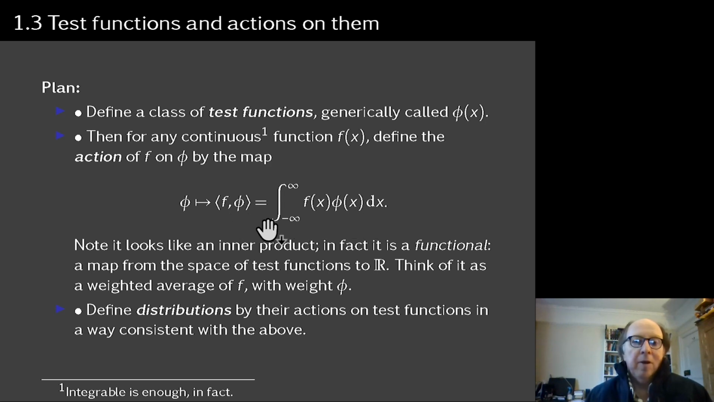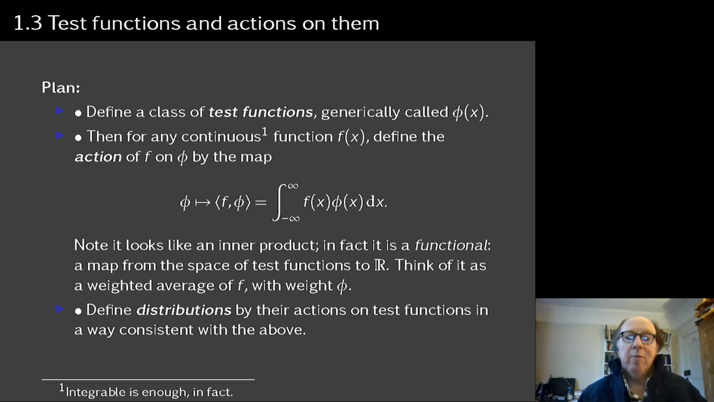So this is a map. It's a map which takes continuous functions and turns them into numbers. It also takes test functions and turns them into numbers as well. So it is the action of a continuous function on a test function. And this map is what is going to be used to define a distribution.